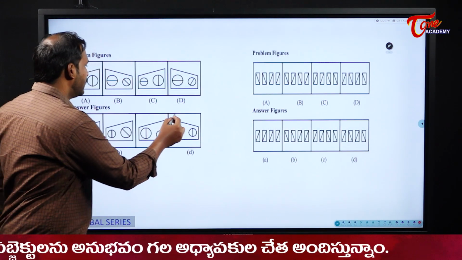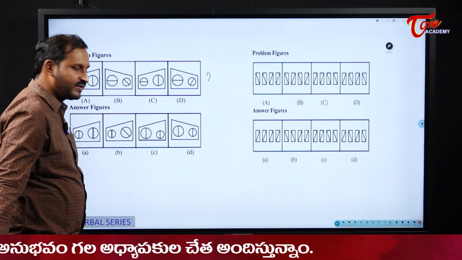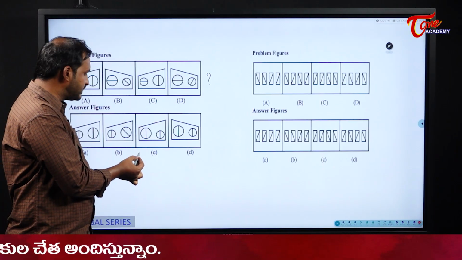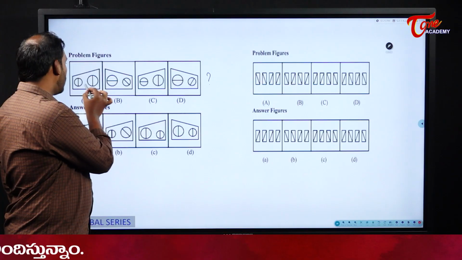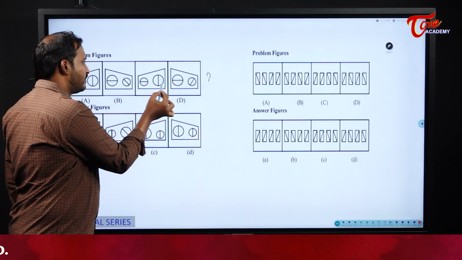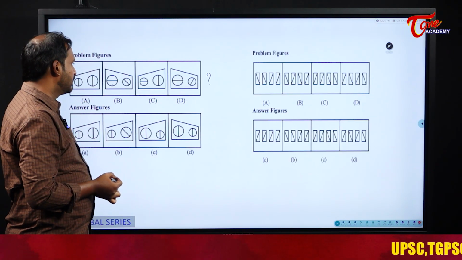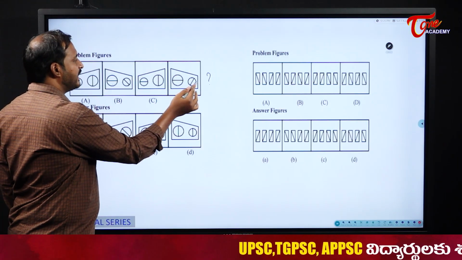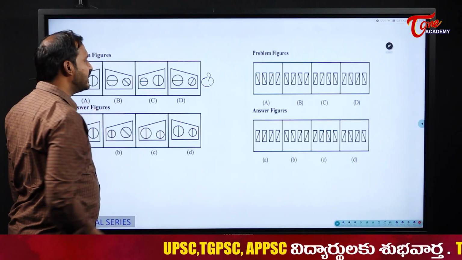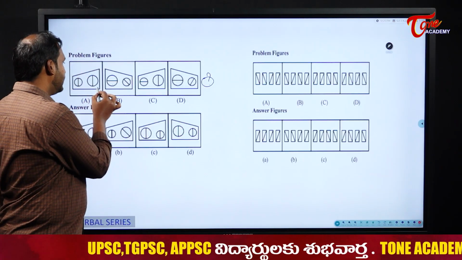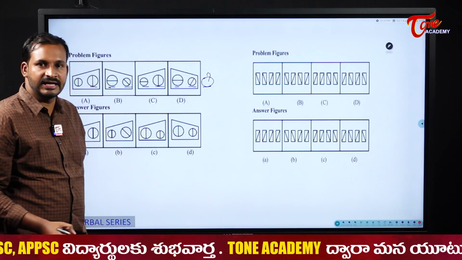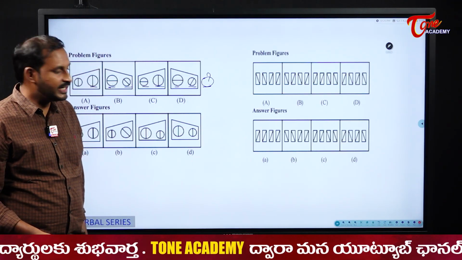Next one. See this figure. What is the figure that comes after this one? Now please observe here, students. What are we getting? Small, big, small, big, small, big, small, big, small. Please observe here. It is like a mirror image. So once again I should get a smaller one: big, big, small, small, big, big. Next it should be what? A small circle and a big circle.